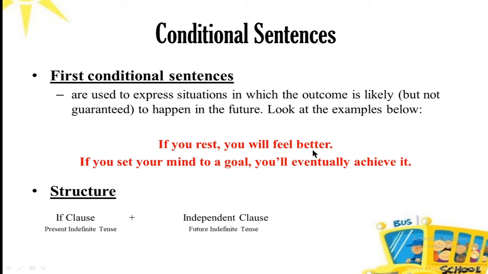If something happens, the reaction may or may not happen. It is conditional, the first conditional sentence. For example, if you set your mind to a goal, you will eventually achieve it. There are many goals we set in our life, but hardly do we achieve some.